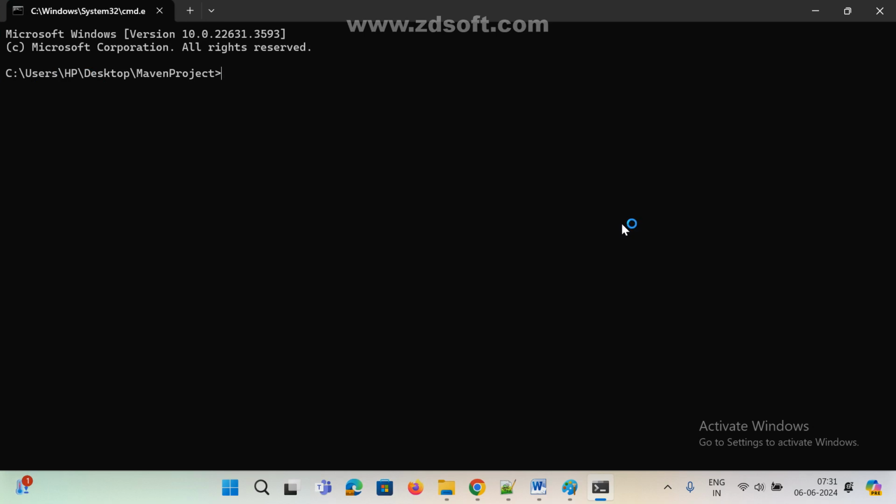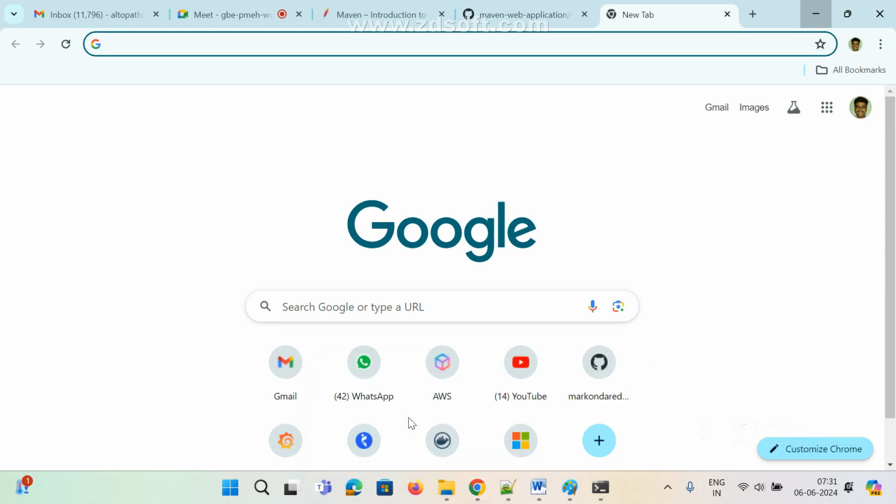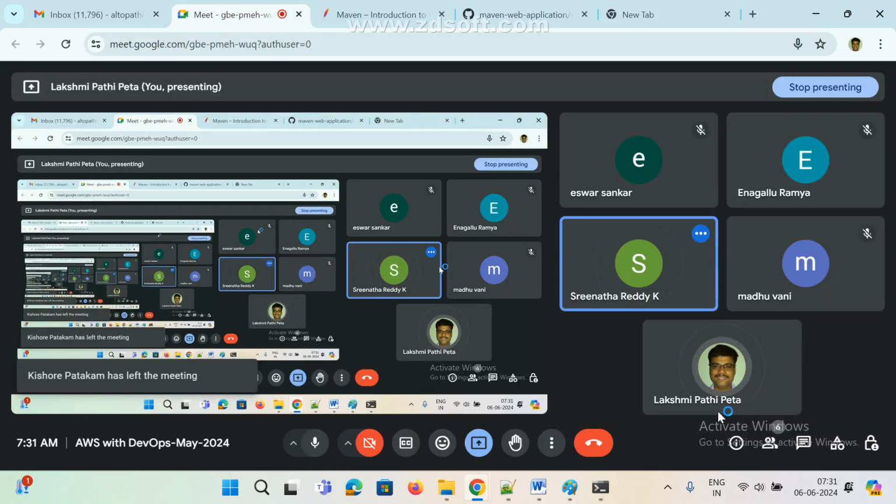Now in Linux, if you want to see all files and directories in a particular path, which command are we using? The ls command we are using, right? Mostly the ls command.